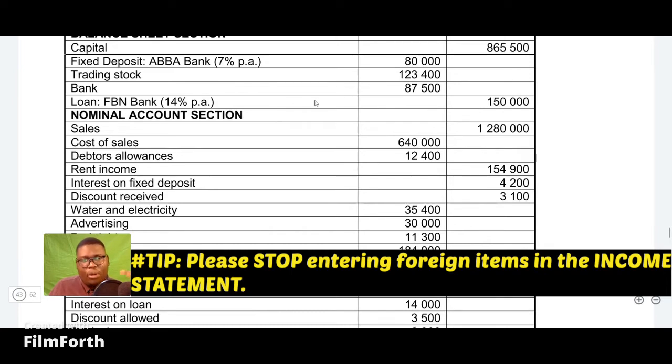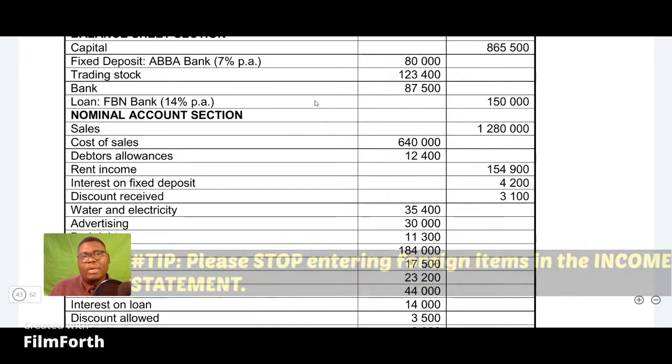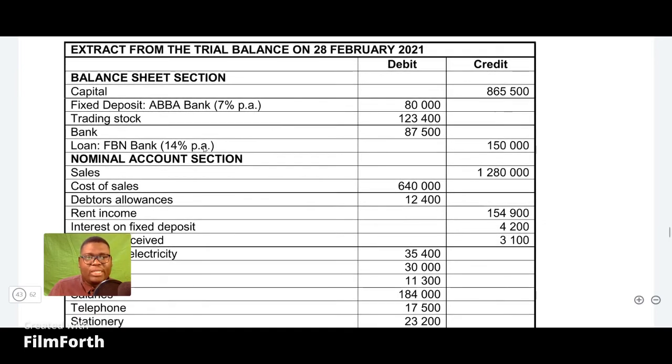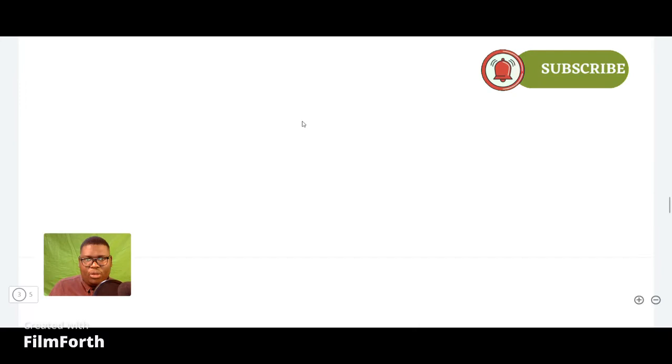Remember, when you calculate gross profit, you say sales minus cost of sales, right? But we need to adjust our sales and our cost of sales so that we can be able to get the correct gross profit. So let's start by writing down our sales amount. So our sales according to this is 1,280,000.